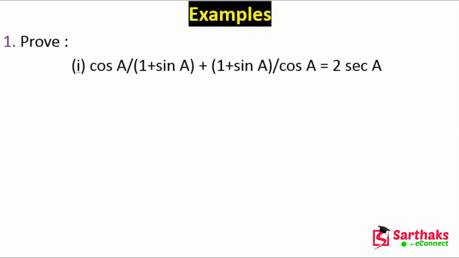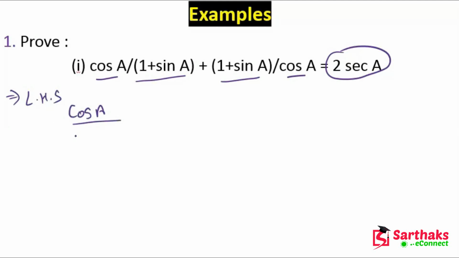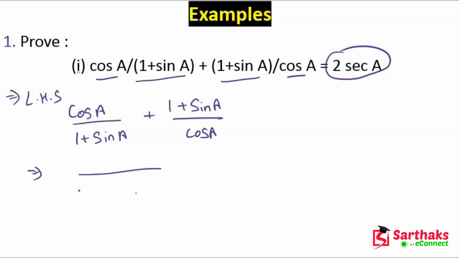Today's first question is, we have to prove cos A upon 1 plus sin A plus 1 plus sin A upon cos A is equal to twice of sec A. Now we have to prove LHS equals RHS. First, let's take LHS: cos A upon 1 plus sin A plus 1 plus sin A upon cos A. Now let's take the LCM, which is 1 plus sin A into cos A.